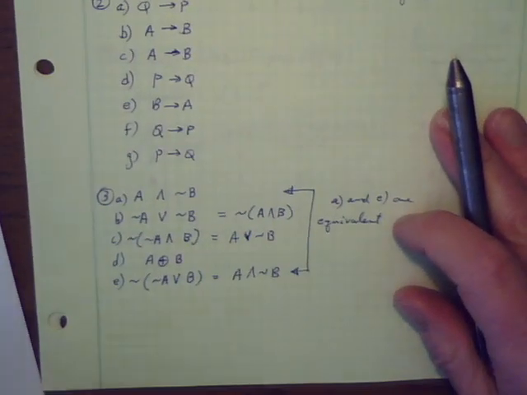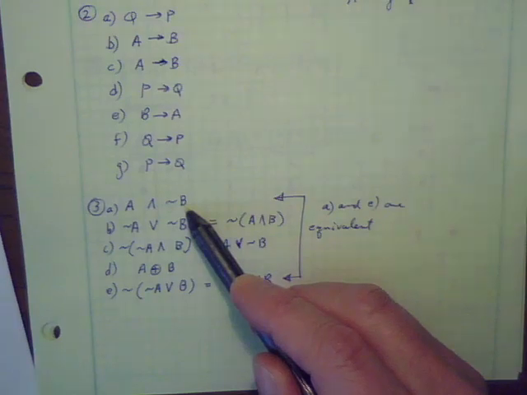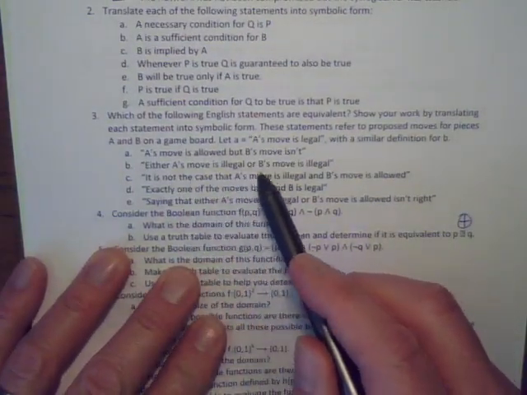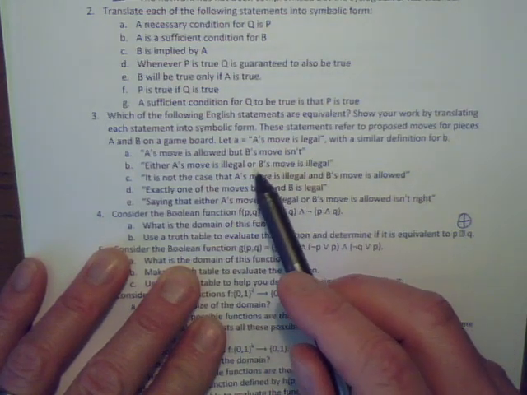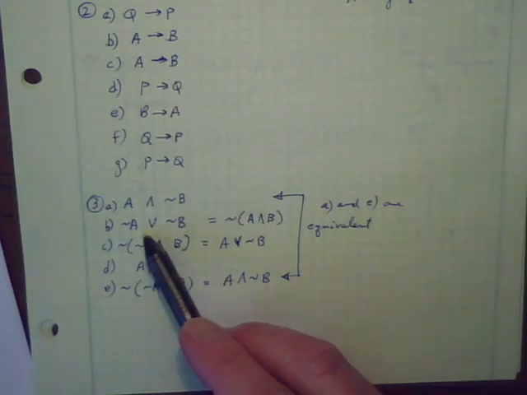So let's look at my solution here. A and not B for part A. For part B, either A's move is illegal or B's move is illegal. So that's an or statement, and it's not A or not B.